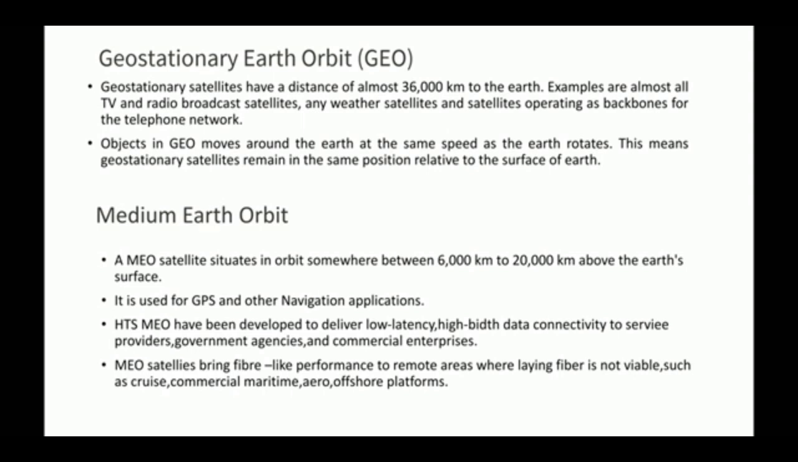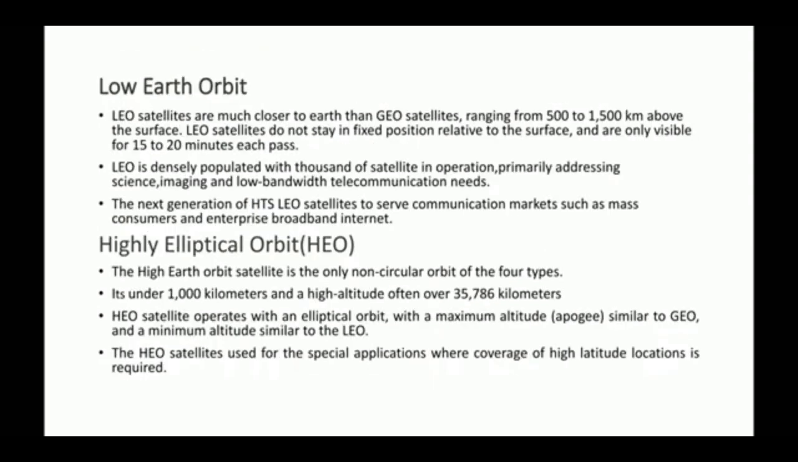Low Earth orbit. LEO satellites are much closer to the Earth than GEO satellites, ranging from 500 to 1500 km above the surface. LEO satellites do not stay in a fixed position relative to the surface and are only visible for 15 to 20 minutes each pass. LEO is designed for HTS satellites to serve the communication market, such as mass consumers and enterprises.